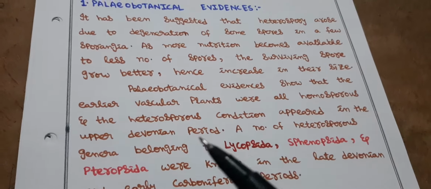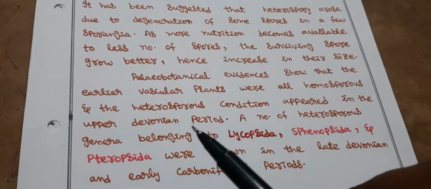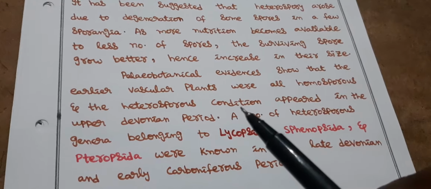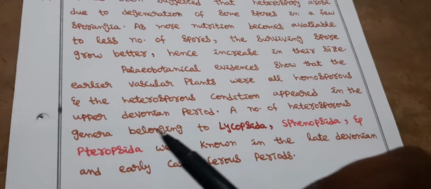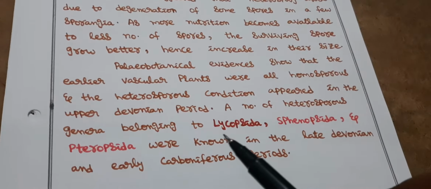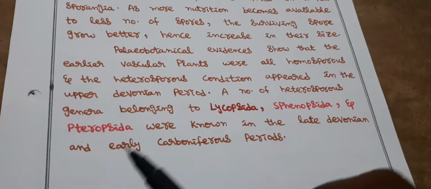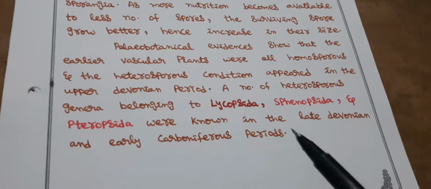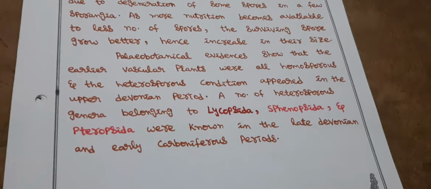The later formed pteridophytes in the upper Devonian period, from those pteridophytes, the heterosporous condition appeared. A number of heterosporous genera belonging to Lycopsida, Sphenopsida and Pteropsida were known in the late Devonian and early Carboniferous periods. That is the reason why we say this is the golden age or age of pteridophytes.